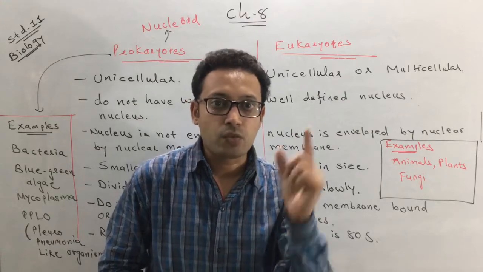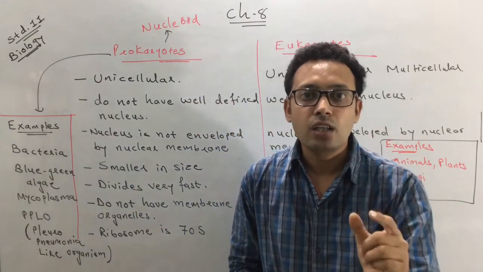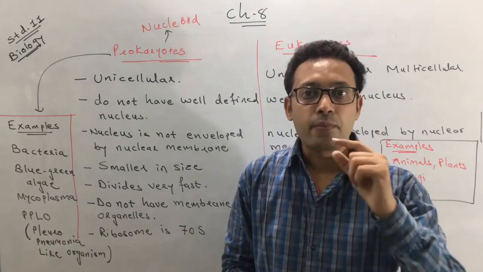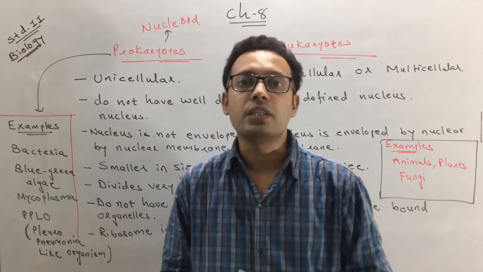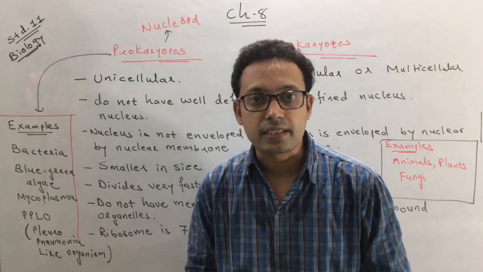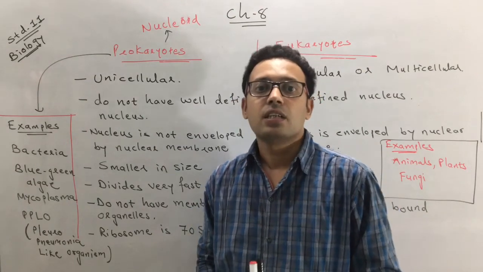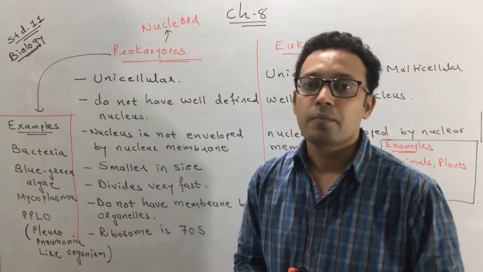So I again repeat, what is a plasmid? It is important: a small circular DNA present outside the genomic DNA is called a plasmid, and it is responsible for phenotypic characteristics. That's one of the important characteristics you can find in prokaryotes.